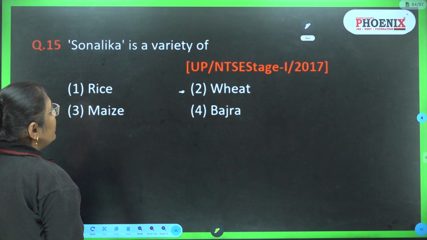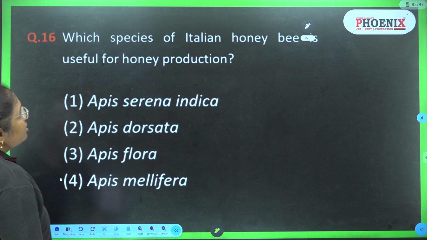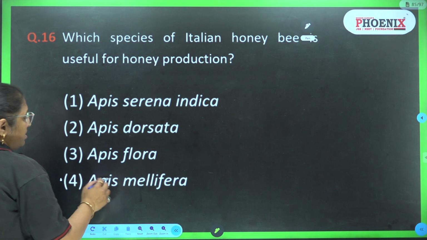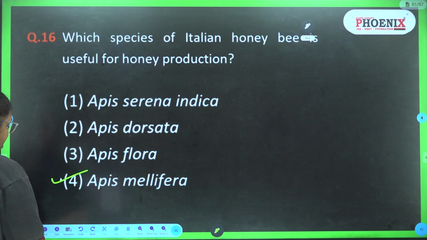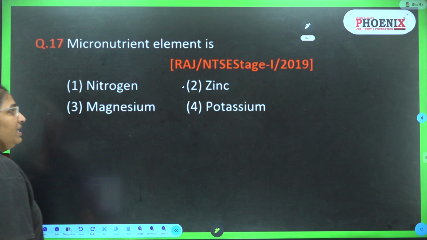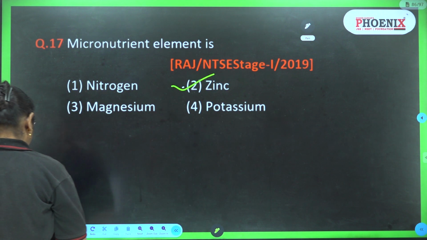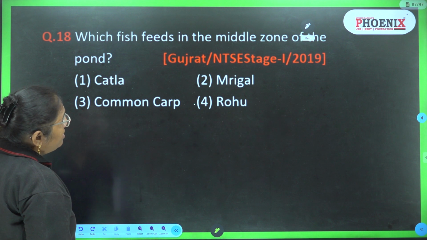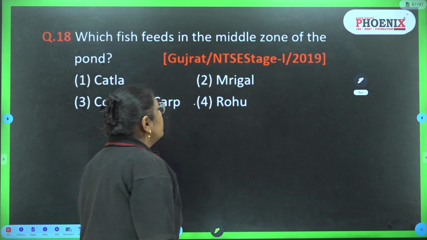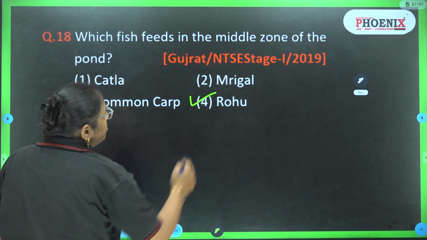Sonalika is a variety of rice, wheat, maize or bajra? It is a variety of wheat. Which species of Italian honeybee is useful for honey production? That is Apis mellifera. This is the Italian bee. The micronutrient element: nitrogen is a macronutrient. Magnesium and potassium are macronutrients. The micronutrient is zinc. Which fish feeds in the middle zone of the pond? Catla is a surface feeder. Mrigal and common carp are bottom feeders. So the middle zone feeder is rohu.